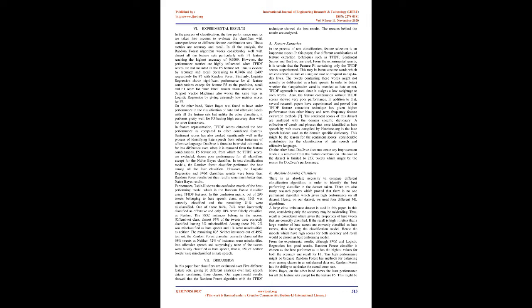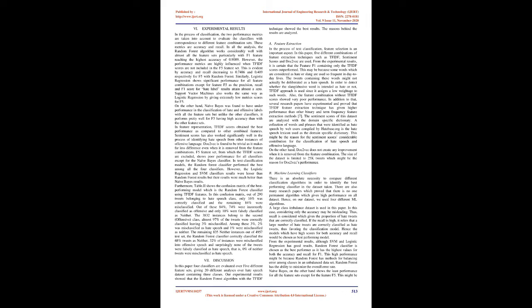B. Machine learning classifiers. There is an absolute necessity to compare different classification algorithms in order to identify the best performing classifier on the dataset taken. There are also many research papers which prove that there is no one permanent algorithm which gives high performance on all datasets. Hence, on our dataset, we used 4 different ML algorithms. A large class imbalance dataset is used in this paper.